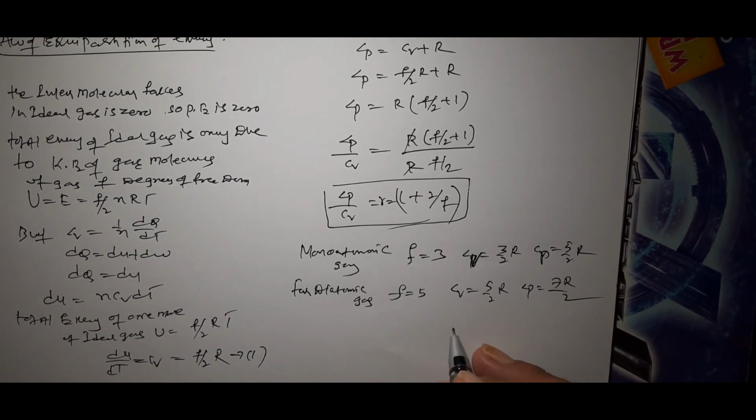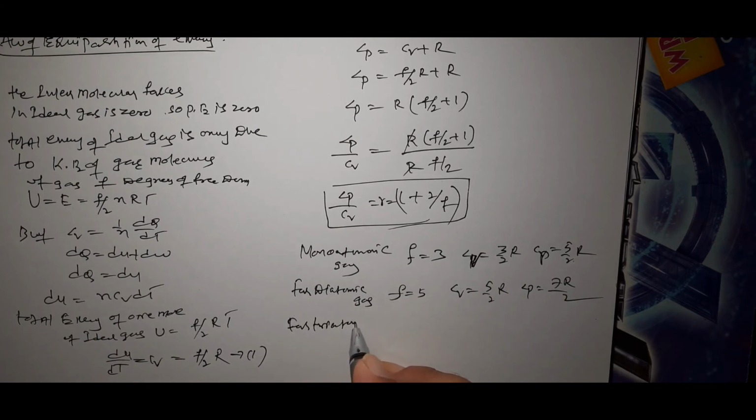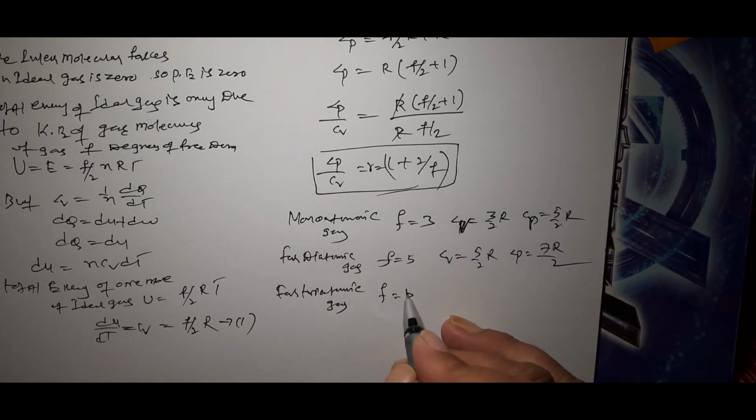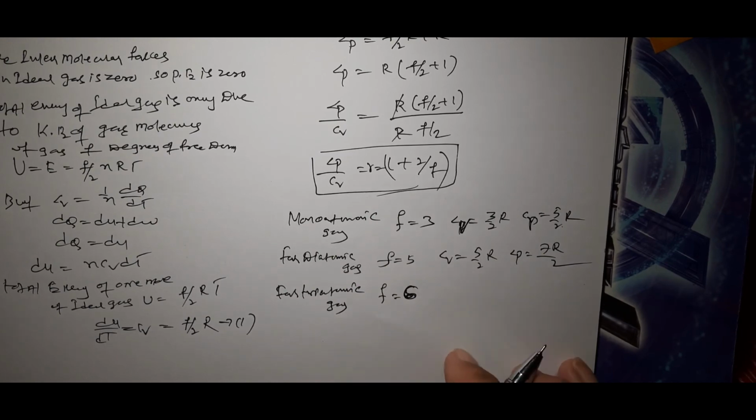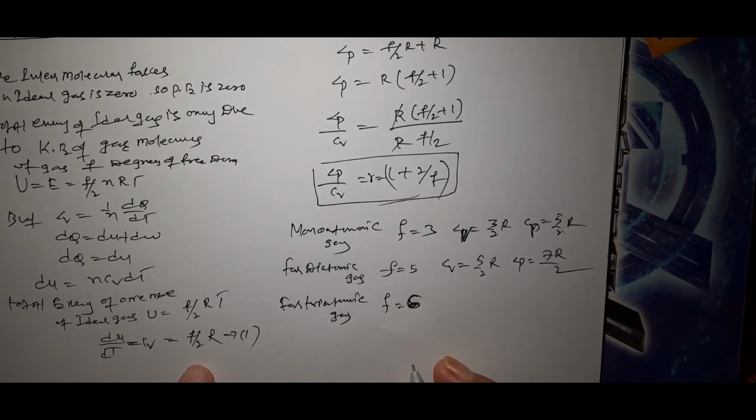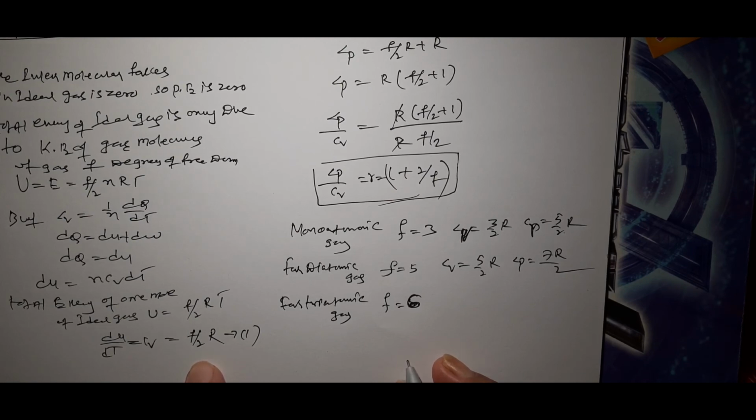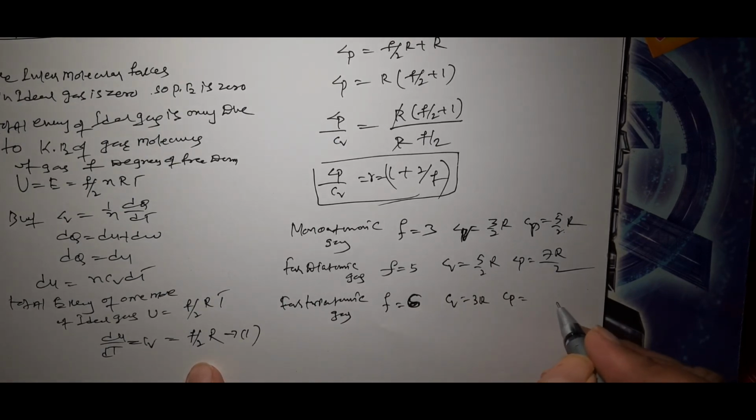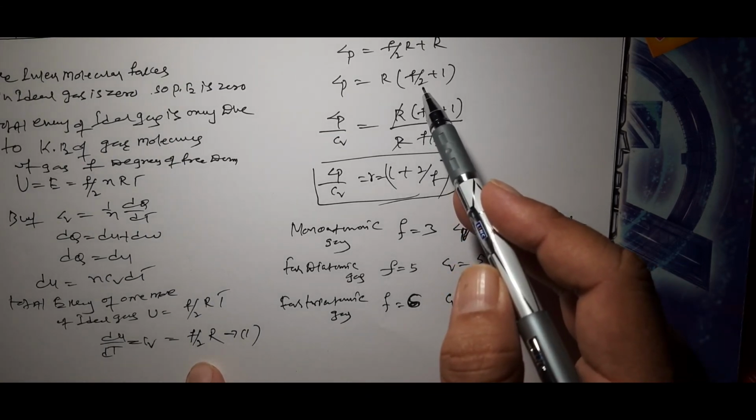Now for triatomic gas, or polyatomic gas, degrees of freedom F is equal to 6. Substituting this value, Cv is equal to 3R. Cp is equal to, substituting F equal to 6, 4R.